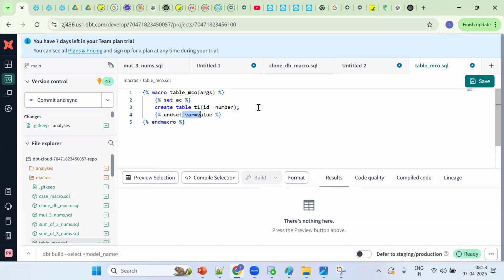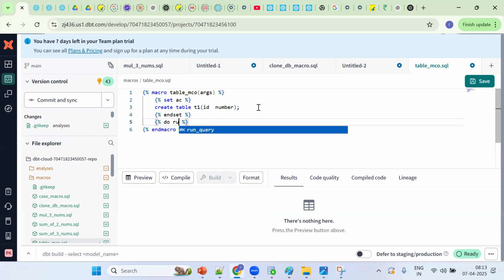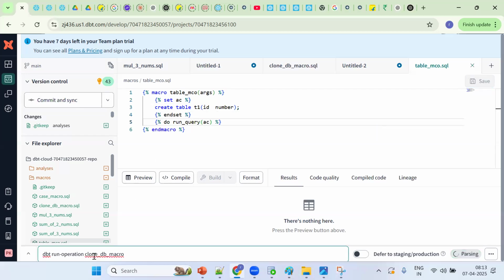That's it, it works. But what happens if I want to execute this variable? What should I do? What concept should we go for? Underscore do run query. Now what should I pass as the argument? Pass AC. Okay, AC. Now tell me, what's the macro name? Now how to run? DBT space run hyphen operation and the macro name. Okay, and the macro name.